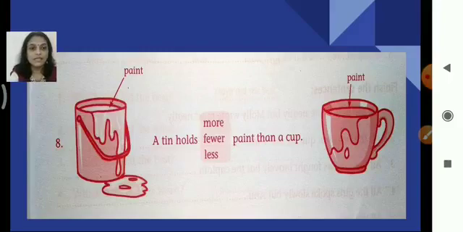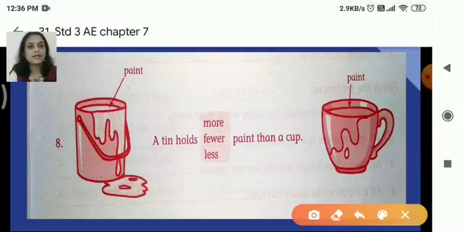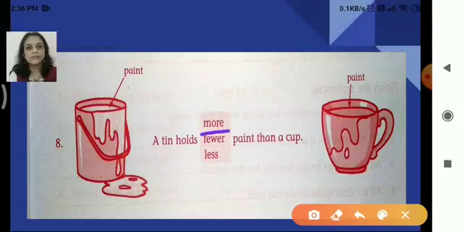So we are comparing the paint in a tin with the paint in a cup. Who will carry more? The tin is bigger. So a tin holds, what will be the answer? A tin holds more paint than a cup.